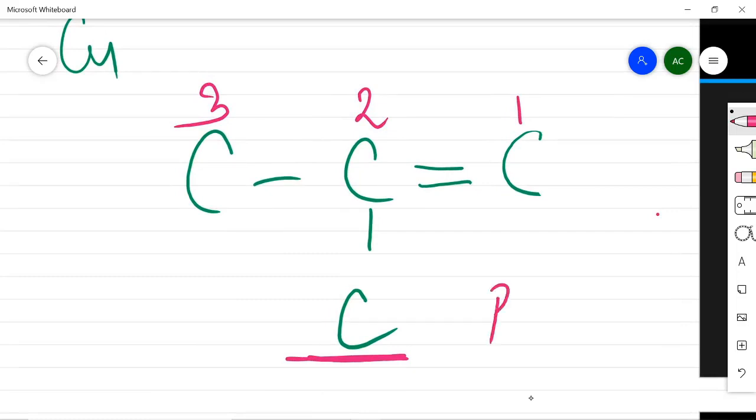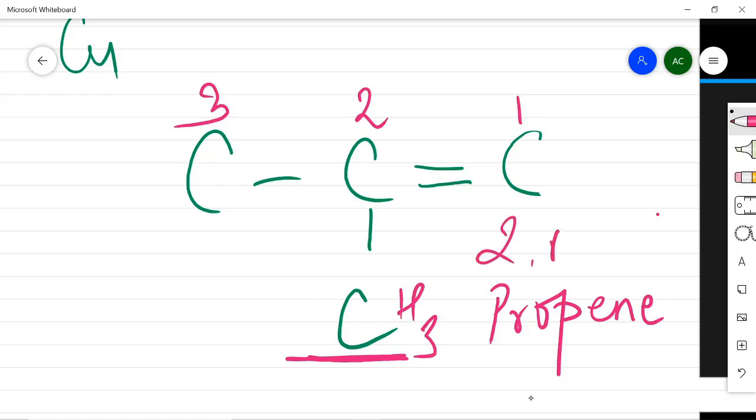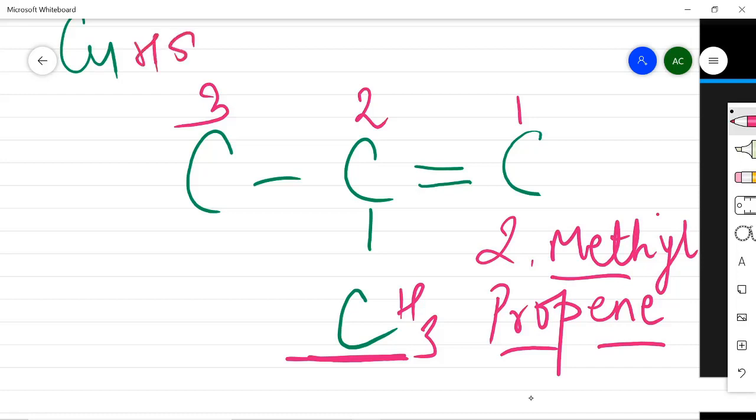So this will be prop. Then double bond is there, so ene on first place, so propene. And where is this methyl group? The methyl group is on second position, so its name will be 2-methyl propene. This is the name of this compound, but the molecular formula is same, that is C4H8, similarly as 1-butene.